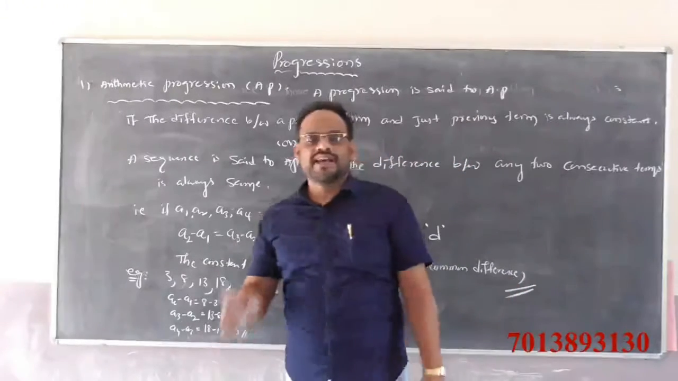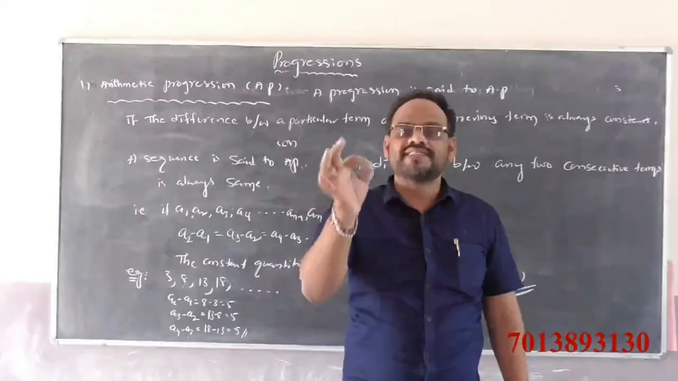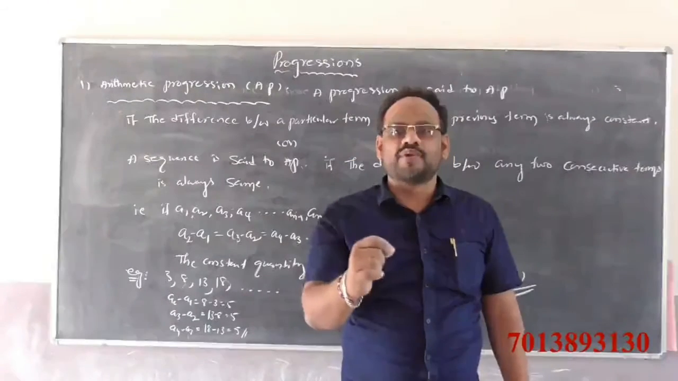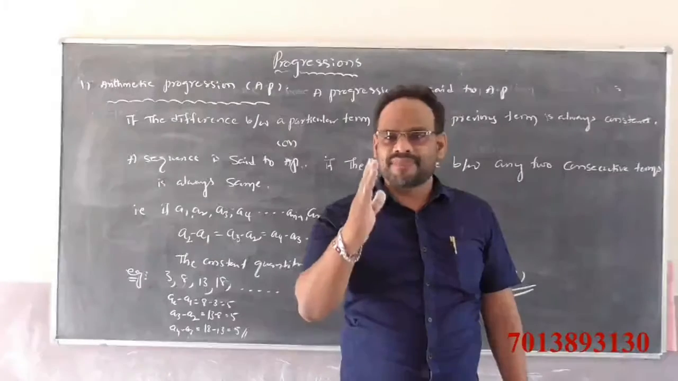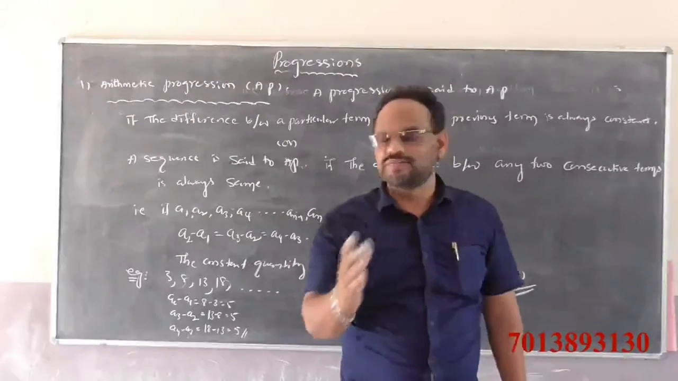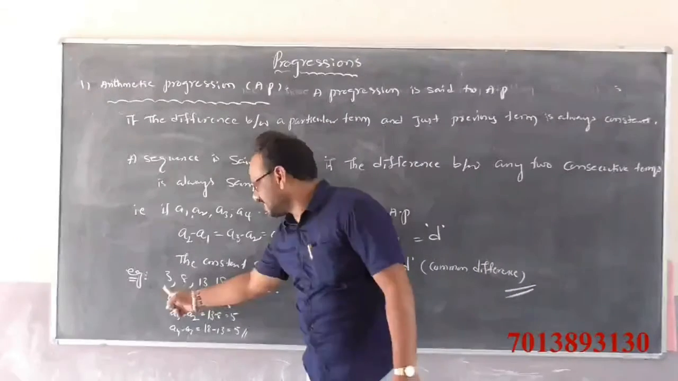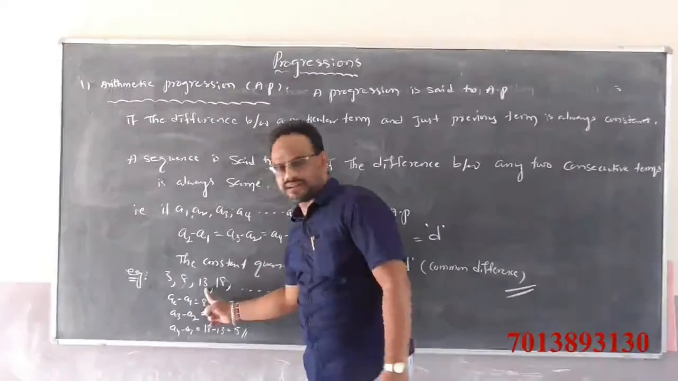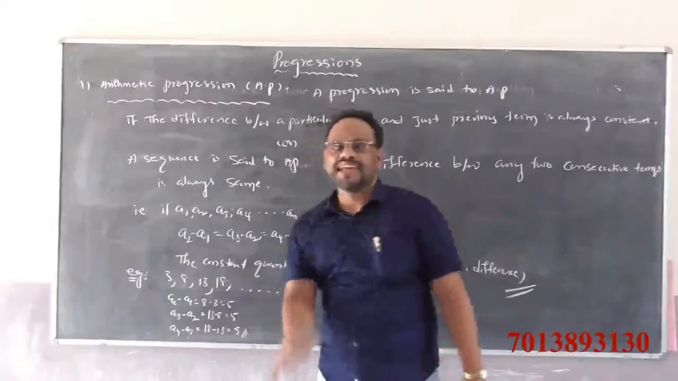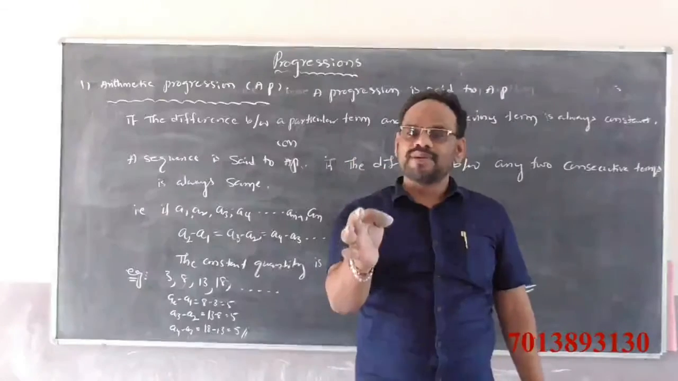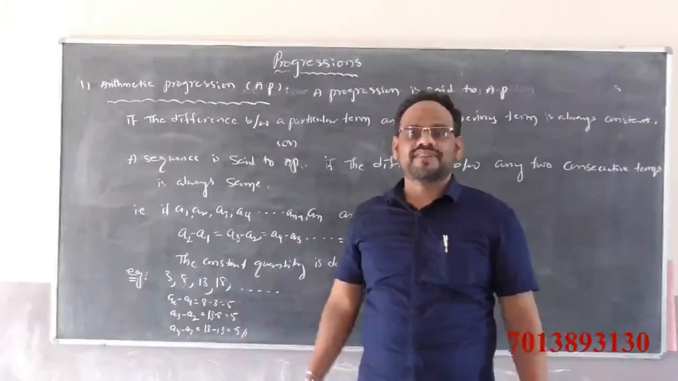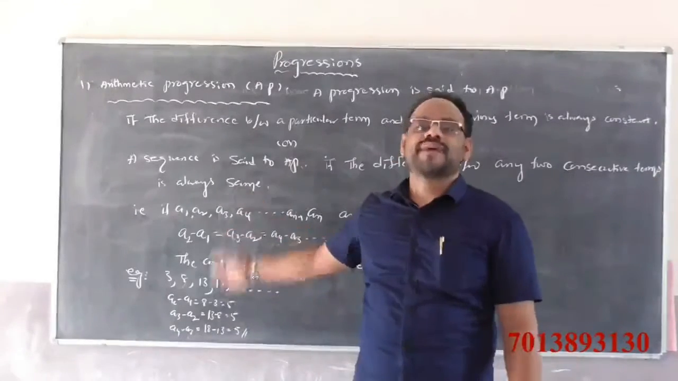Once again, a progression is said to be an arithmetic progression if the difference between a particular term and the just preceding term is always the same and a constant. This constant quantity is called the common difference.